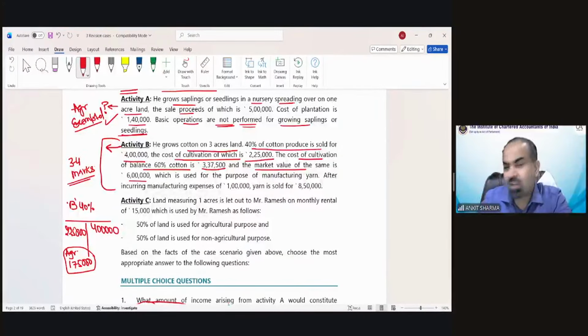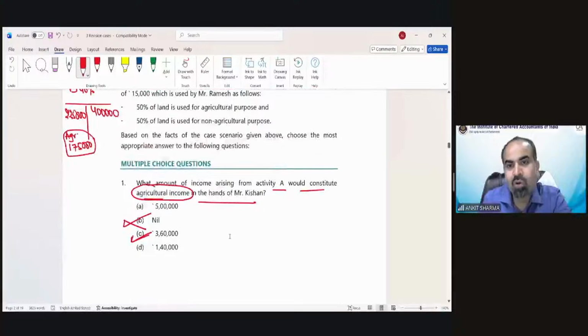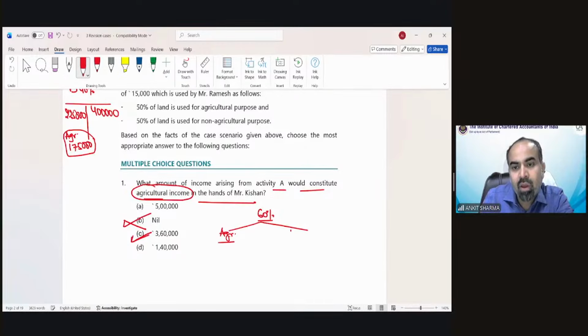So the balance 60% part has been used for agricultural and non-agricultural, because that part has been converted into yarn and the yarn has been sold into the market. So for that purpose, we have to bifurcate that activity, how much is agricultural and how much is non-agricultural. So the provision says the FMV of agricultural produce needs to be considered as sale.